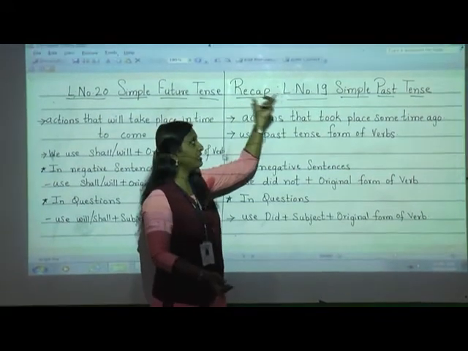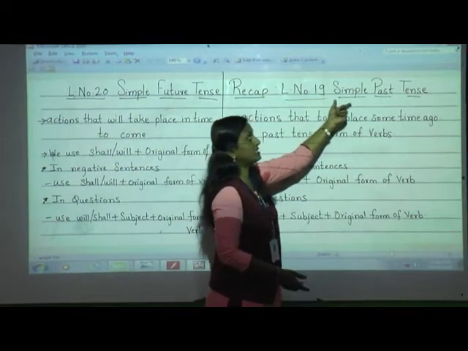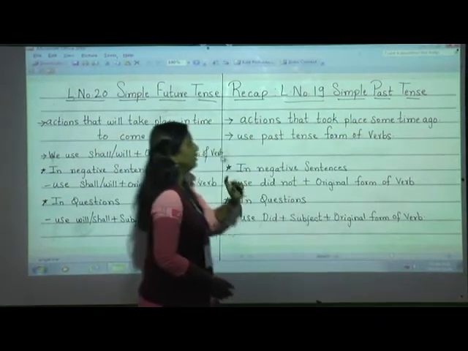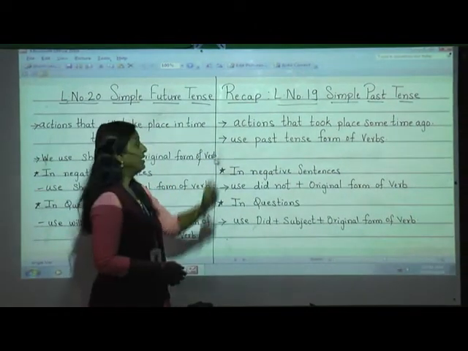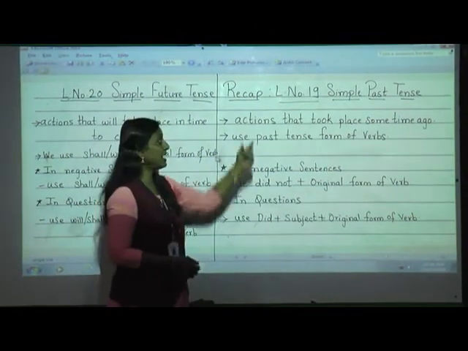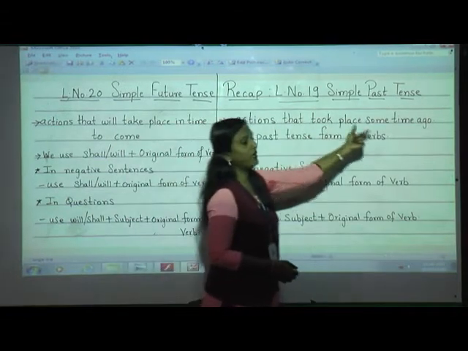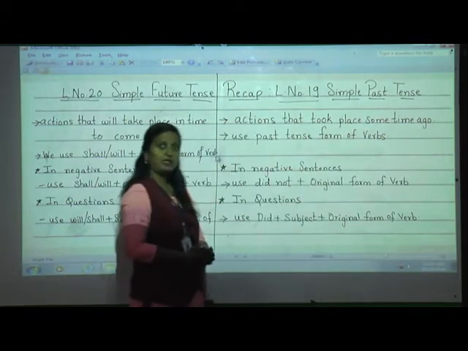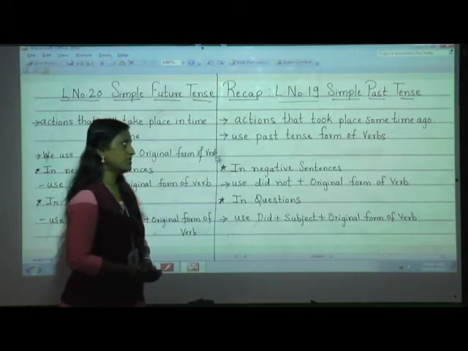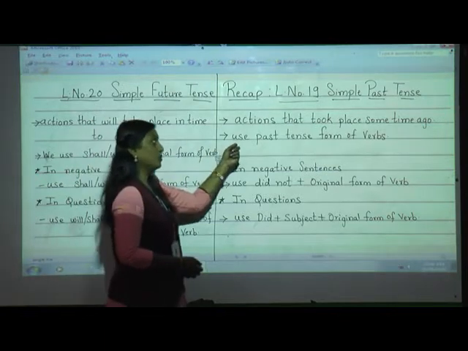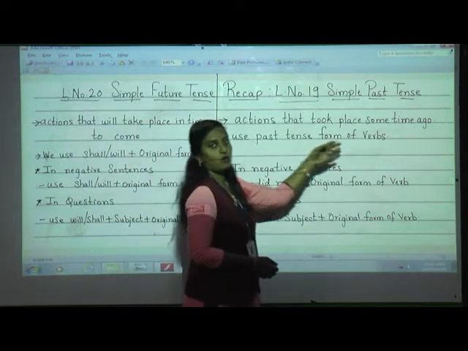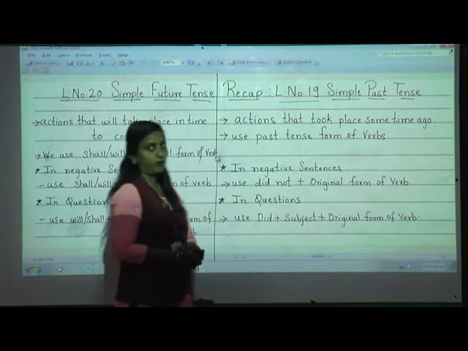In last session we have learned lesson number 19, that is simple past tense. What do you mean by simple past tense? The action that took place some time ago, that is a simple past tense form. Now you have to use past tense form of verbs in simple past tense.